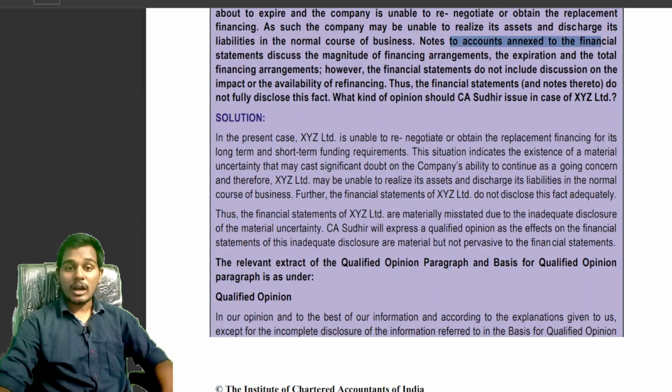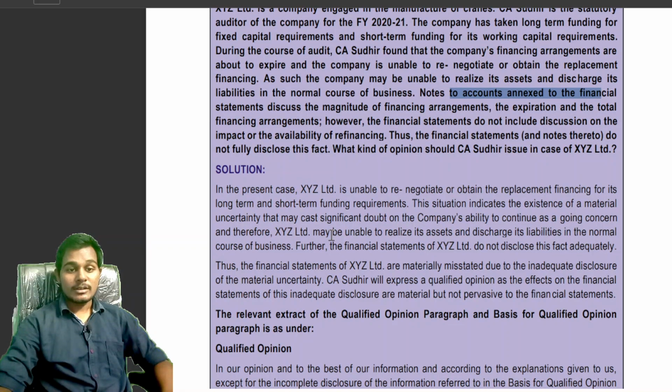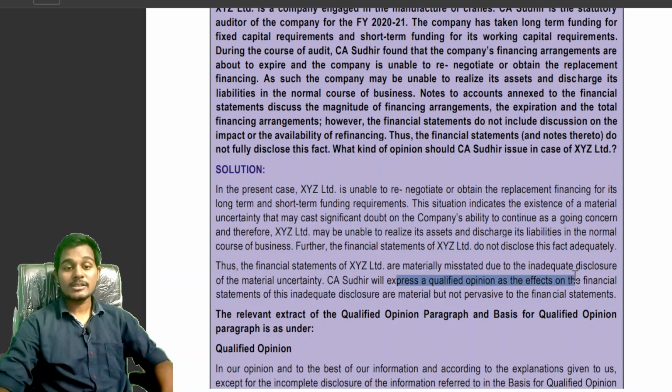In this case, the auditor is able to obtain sufficient and appropriate audit evidence, but disclosure is not adequate. So it is material but not pervasive to the financial statements. This is because the notes to accounts annexed to the financial statements discuss the magnitude of the financial arrangement, the expiration and the total financial arrangements. That is why we will provide a qualified opinion. See students, we should express a qualified opinion as the effect of the financial arrangement is inadequate disclosure, material but not pervasive to the financial statements.